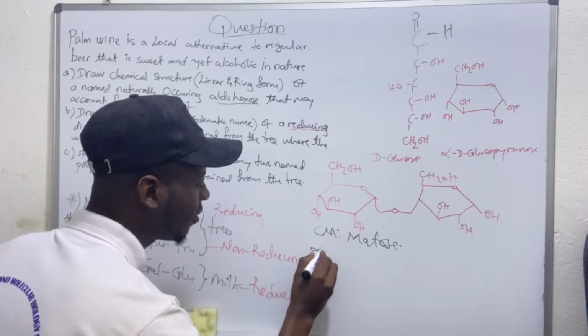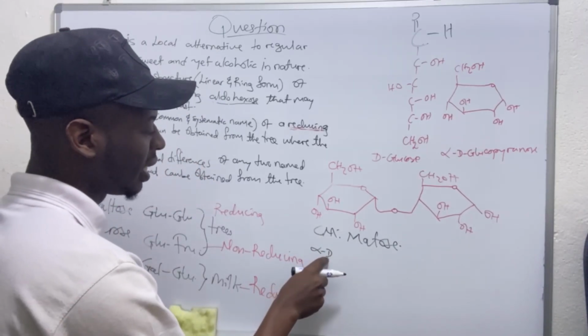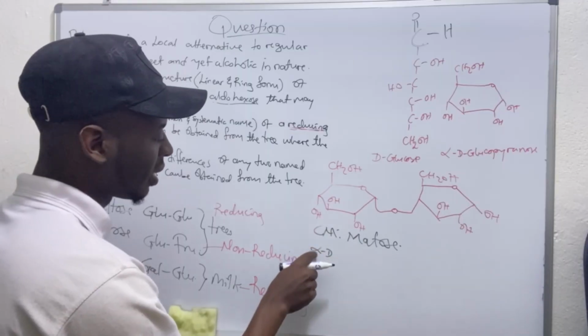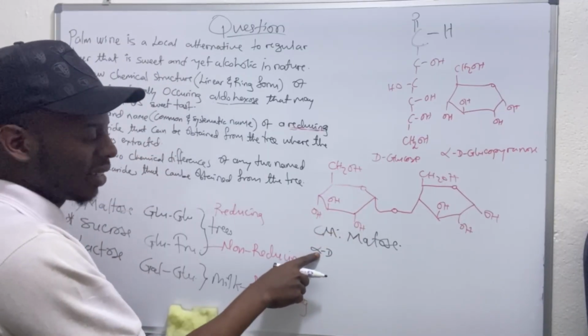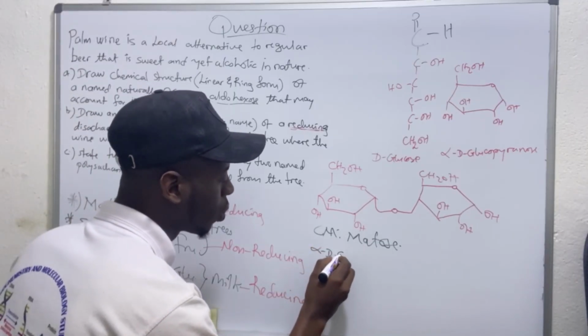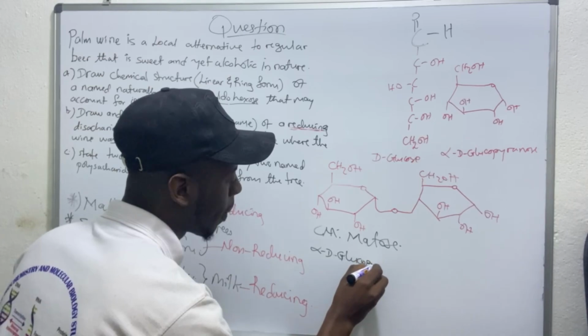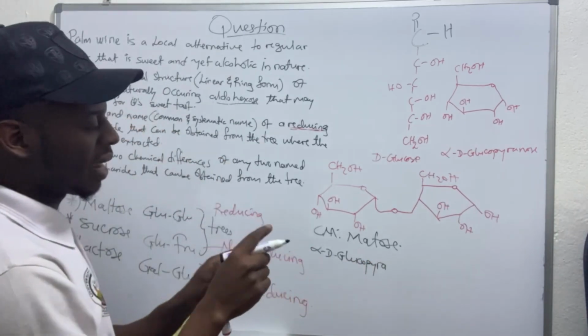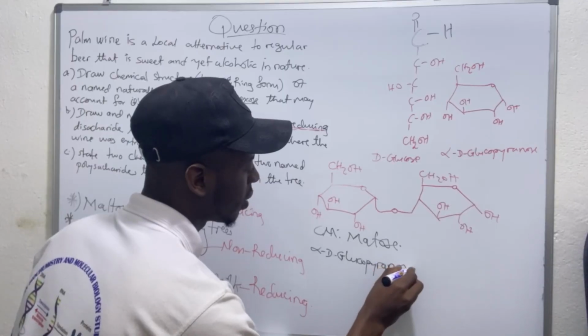We have alpha D, because it's obtained from a D glucose, and the hydroxy group of this first glucose residue is pointing down. That's why it is alpha D gluco pyranosyl. Pyran, because it is a 6-membered ring. Pyranosyl.